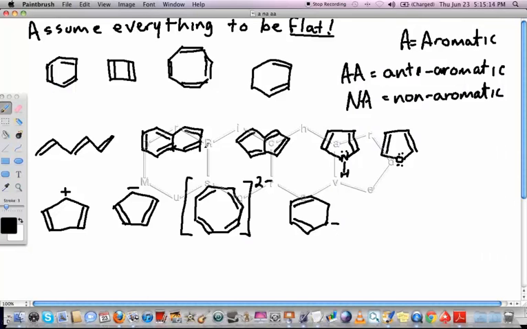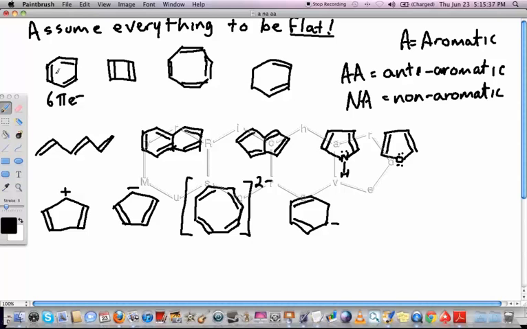Alright, let's look at the first one here. The first one is benzene, and it has 2, 4, 6, that's 6 pi electrons. We're assuming everything is flat, so that won't be a complication with any of these. We're just going to straight out assume they're flat. So that condition will automatically be satisfied for every single one of these compounds.